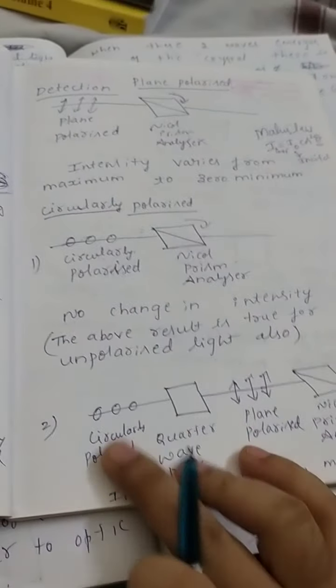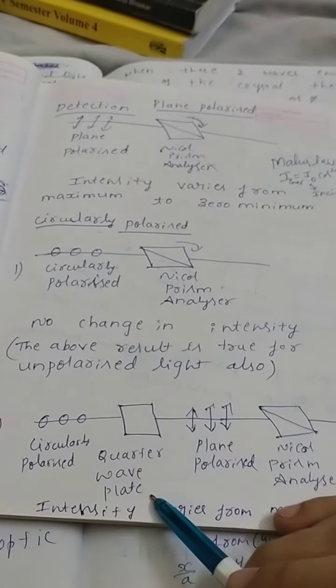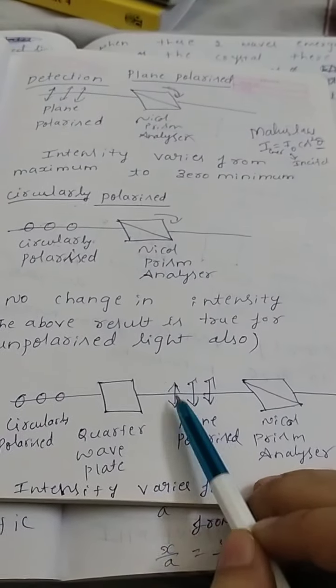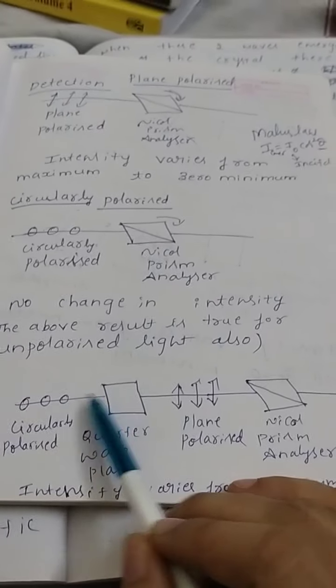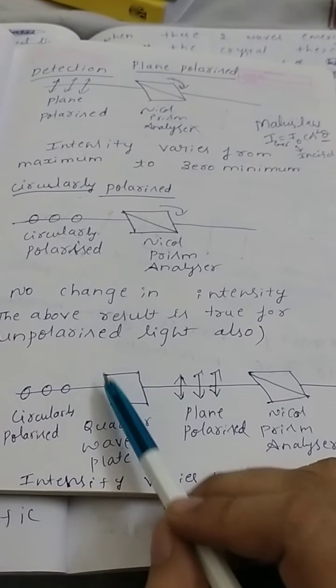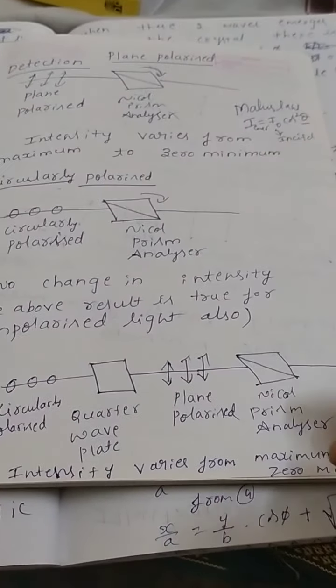To confirm that, I have to go through the second step. What is the second step? Pass your circularly polarized light through a quarter wave plate, then it converts into plane polarized light. See, light always retraces its path. When I pass plane polarized light through the quarter wave plate, it converts into circularly polarized light. Similarly, when I pass circularly polarized light through the quarter wave plate, I will get plane polarized light. Now what happens if I check this by rotating the Nicol prism?